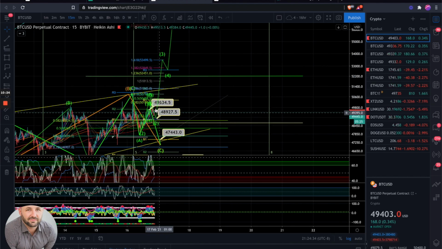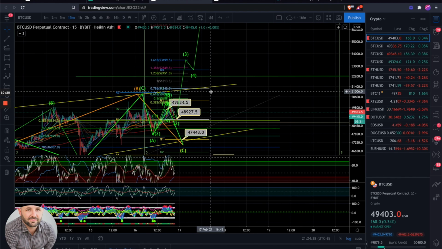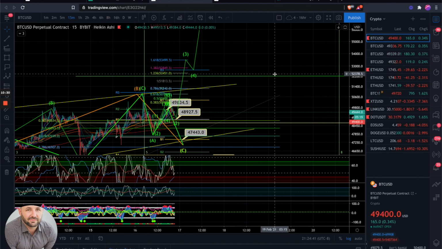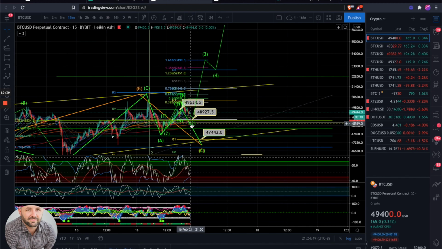So this is a pretty important move that we can potentially take off from here in the very near future, within the next, I don't know, I'd probably say 10 hours or so. So that's something we need to watch and pay attention to. Right here in this zone is what we want to watch, to see how we react and how we can potentially go.